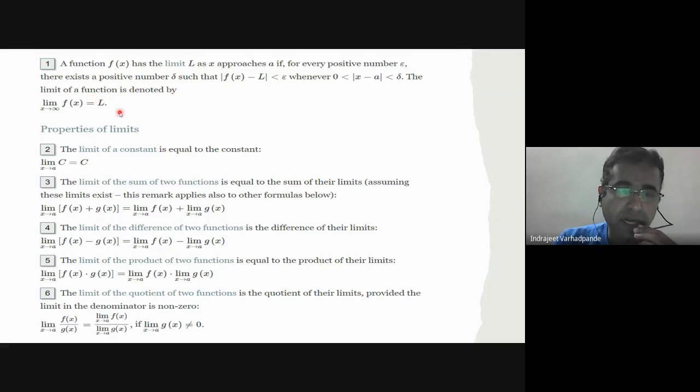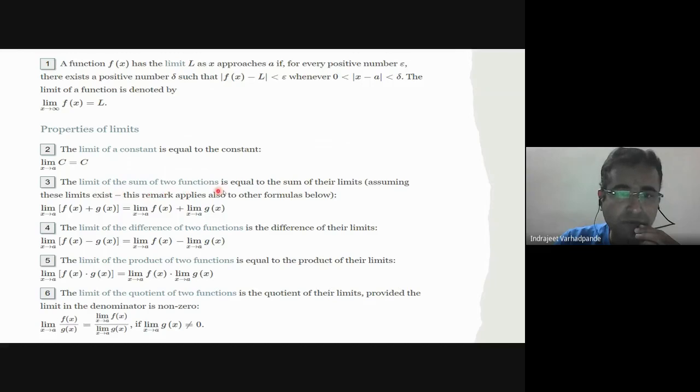So we are actually finding the limiting value of that particular function, where it can approach, may it be from the left hand side or may it be from the right hand side. The limit of a constant is equal to the constant, whatever the value x is approaching, but this constant will not change. So the value of the limit for a constant quantity will always be the same.